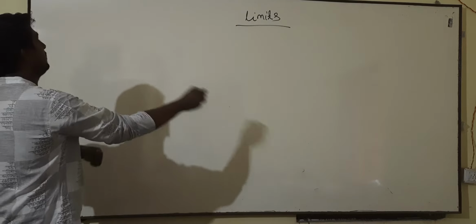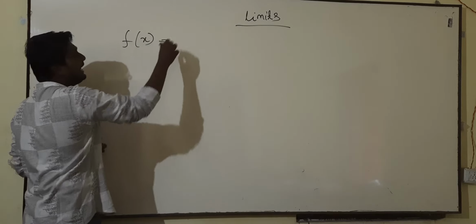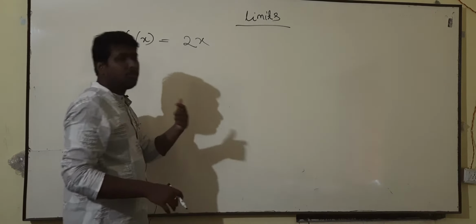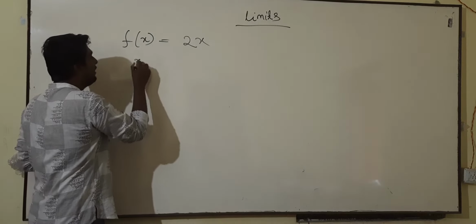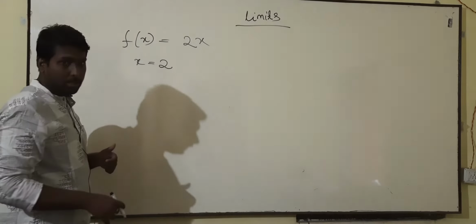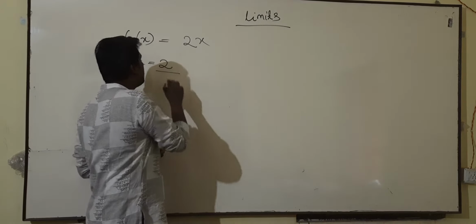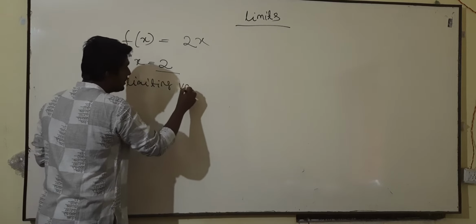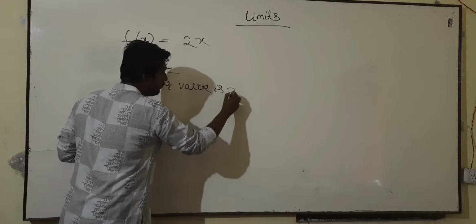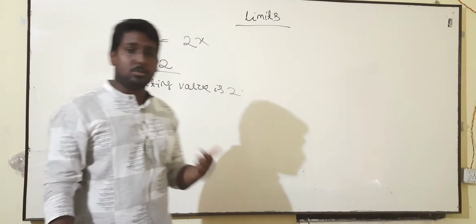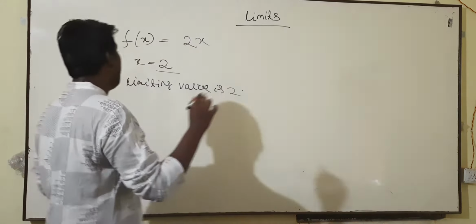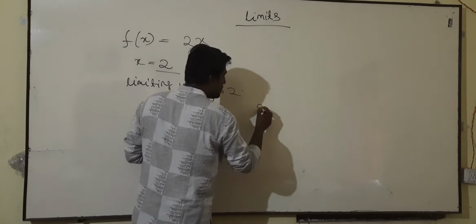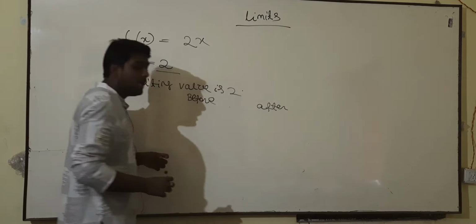So let's take a function f of x over here. Let the value of f of x be equal to 2x, and what we are more concerned about is the value of x at 2. Okay. So if x is at 2, then the limiting value is how much? The limiting value is 2. So when the limiting value is 2, then I can think of the values just before 2 and just after 2.